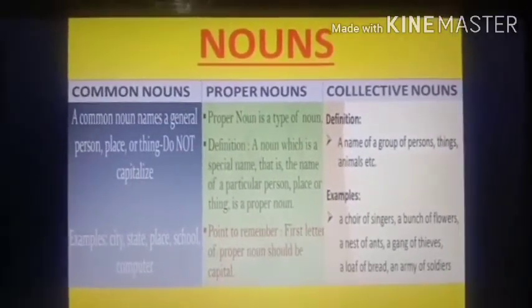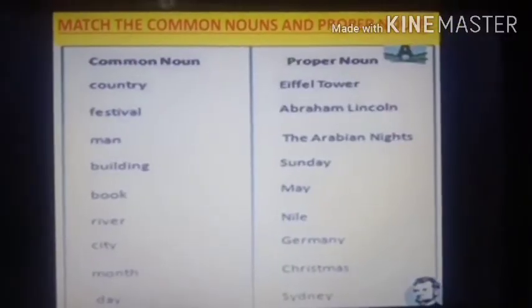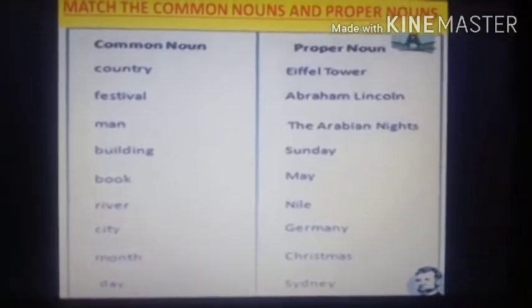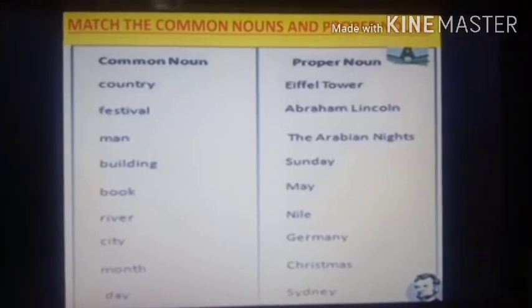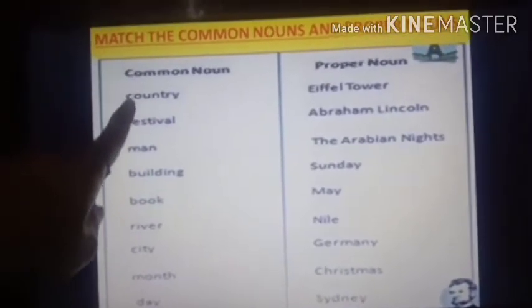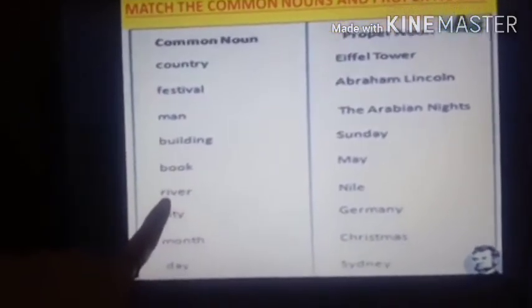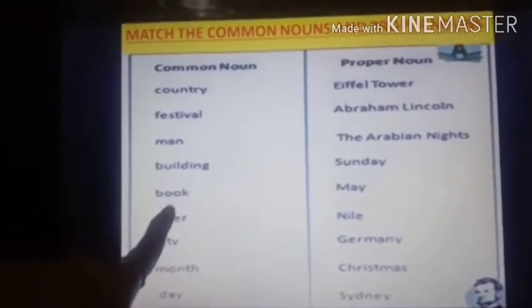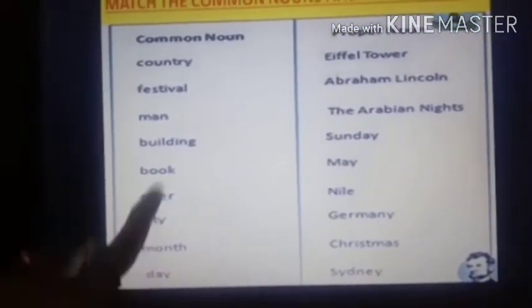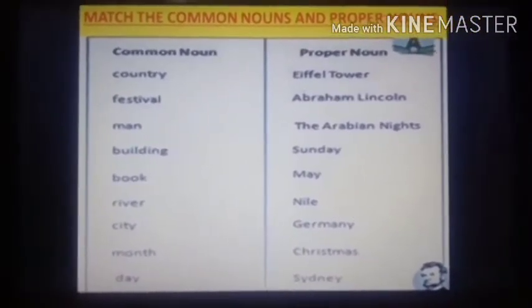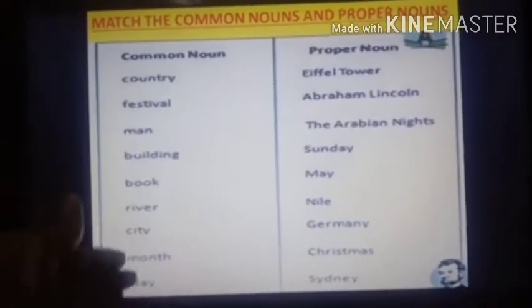Okay, students, see, now I'll make you do one small activity of match the columns so that you get a better idea about the common nouns and the proper nouns. Now you just see over here. On this side, all the common nouns are given. Can you see? Country, festival, man, building, book, river, city, month, day. There are no names given. They all are common words, so they are called common nouns. Can you see there is no name given to any of these words?